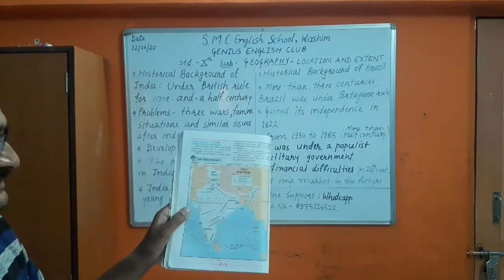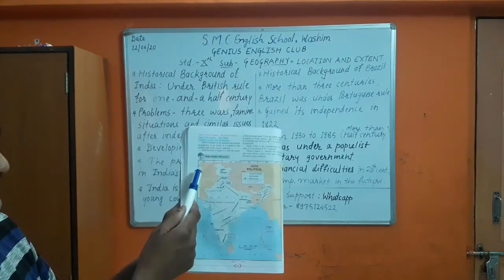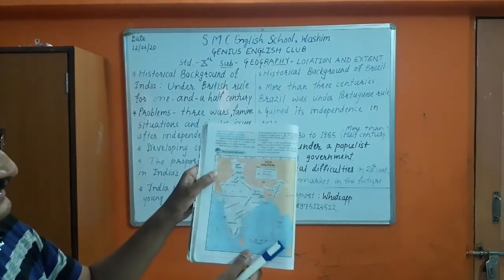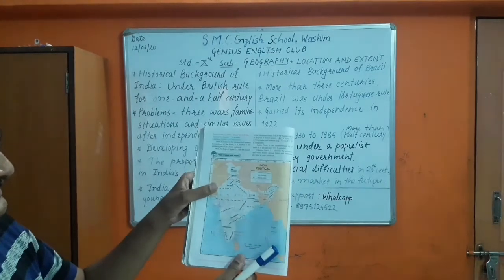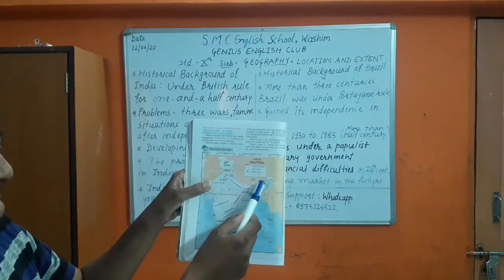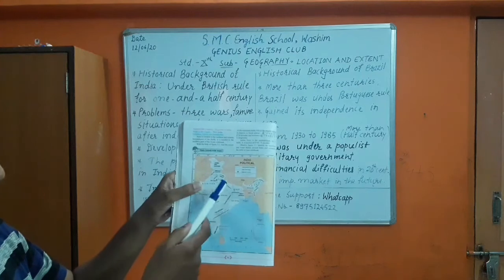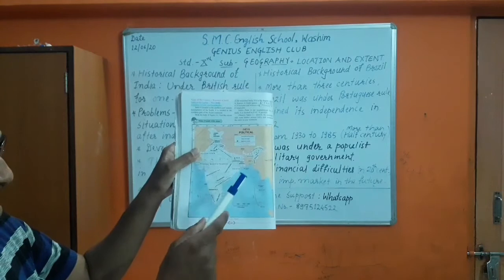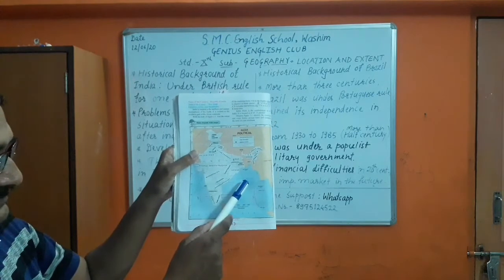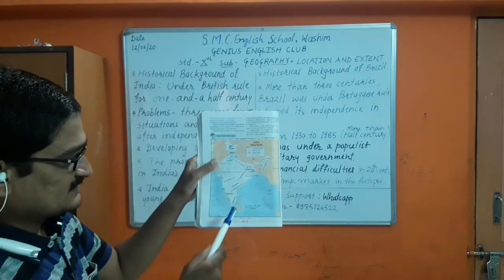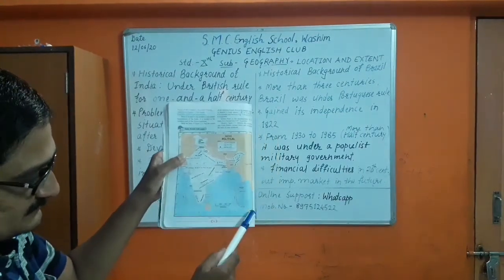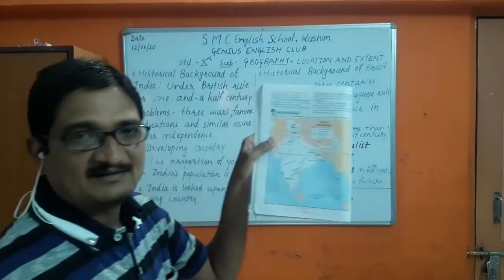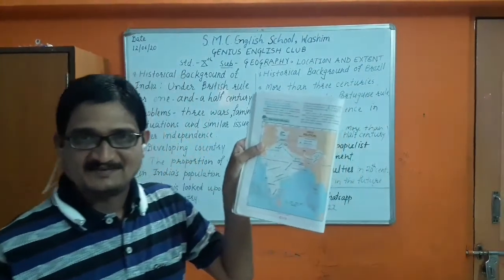On the west side, Pakistan and Afghanistan. On the northern side, Nepal, Bhutan, and some part of China. On the southern side, the Bay of Bengal and Sri Lanka, Indonesia, Sumatra. That part lies in the southern hemisphere.